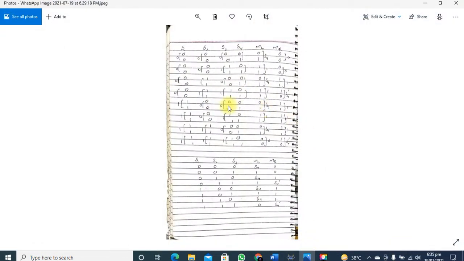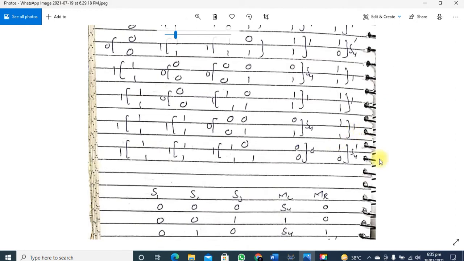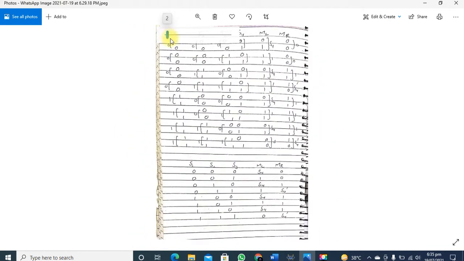So here is the truth table that we are going to use. Let's have a look at it. As you can see, this is our sensor 1, this is the logic of sensor 2, sensor 3, sensor 4, and that is the logic designed for motor left and motor right.